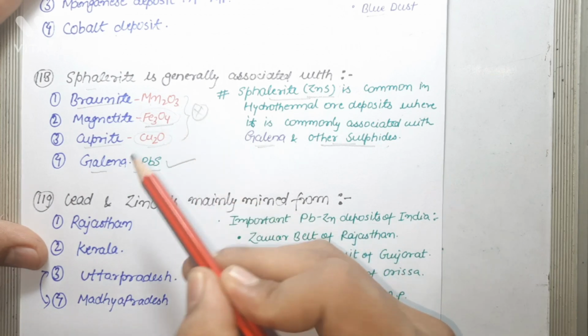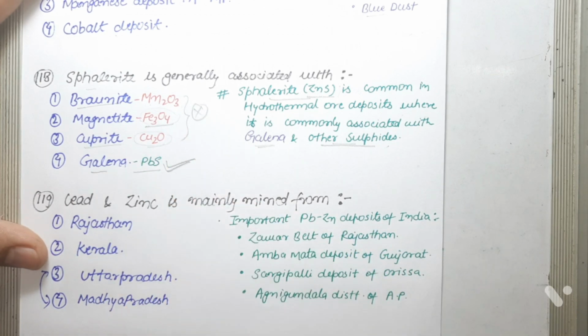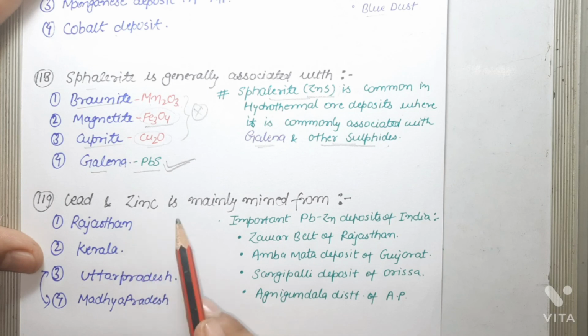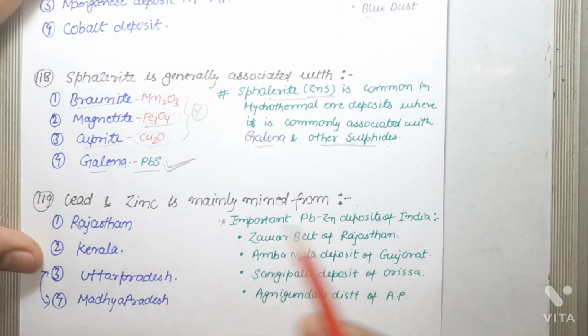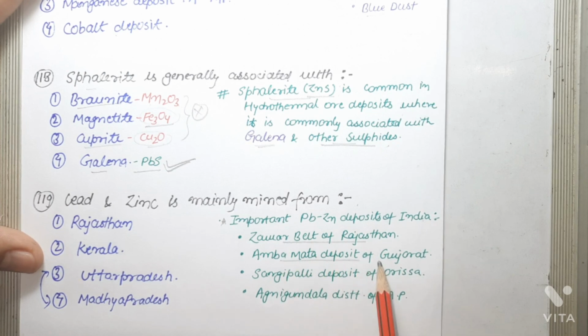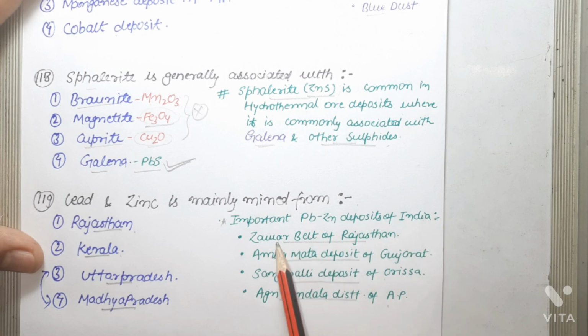Correct answer is galena. Next question: lead and zinc is mainly mined from. Important lead zinc deposits of India are the Zawar belt of Rajasthan, Ambamata deposit of Gujarat, Sargipalli deposit of Odisha, and Agnigundala of Andhra Pradesh. So let's take the options: Rajasthan, Kerala, Uttar Pradesh, Madhya Pradesh. Clearly, lead zinc deposits of India are present in the Zawar belt of Rajasthan. So the correct answer is Rajasthan.